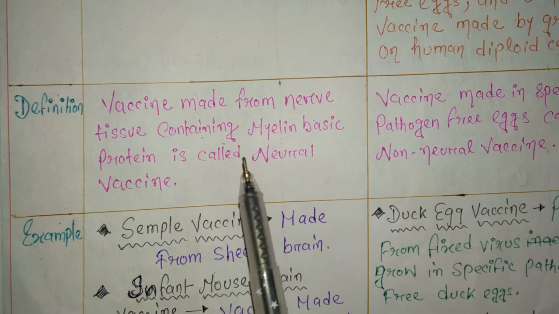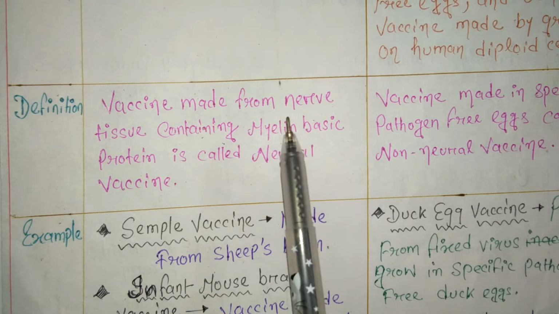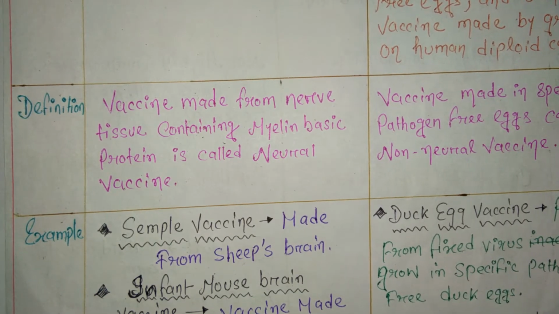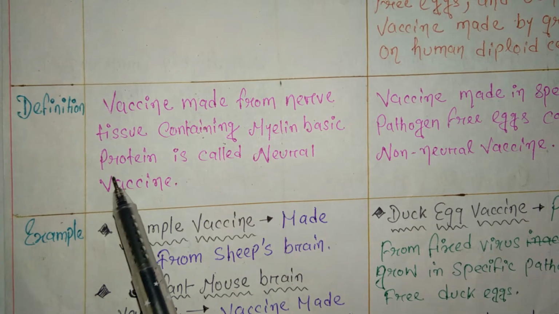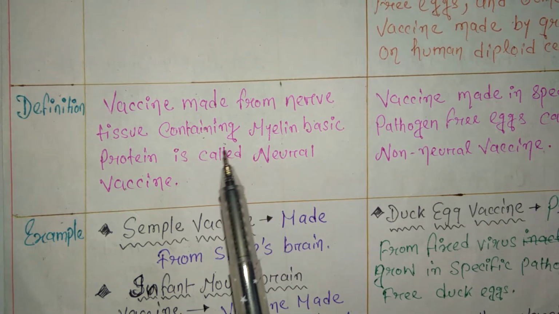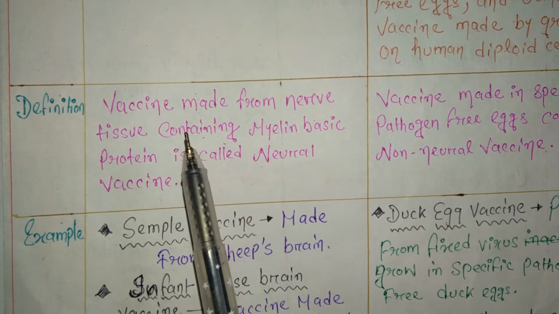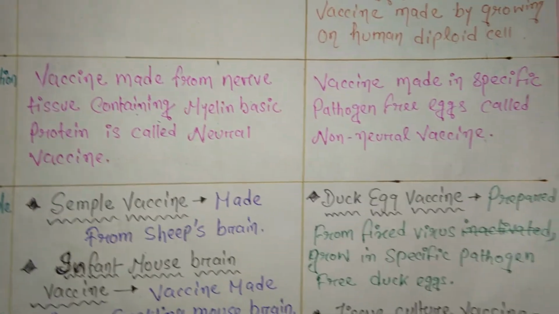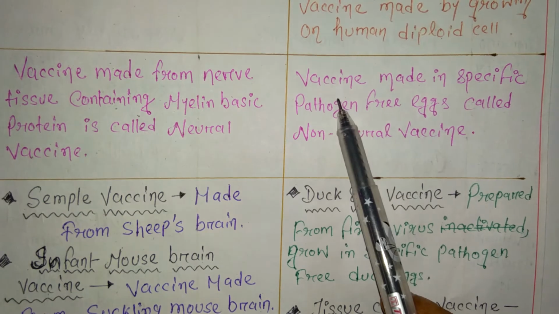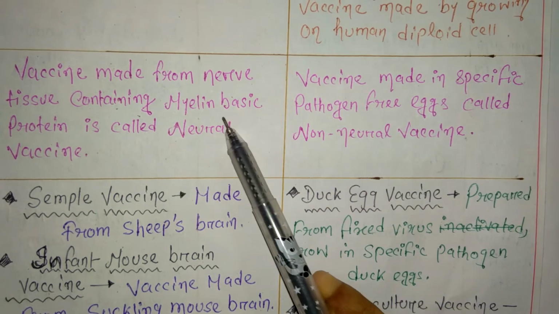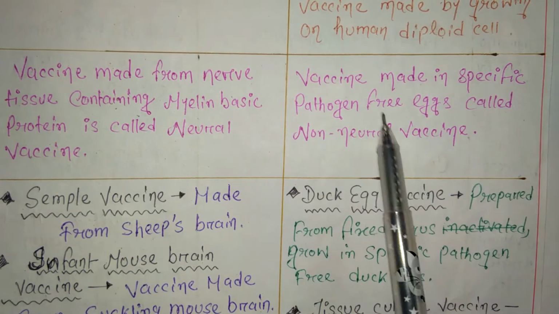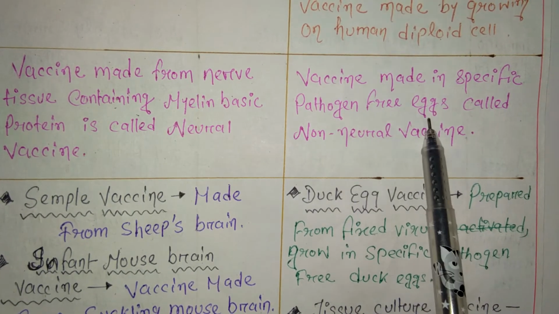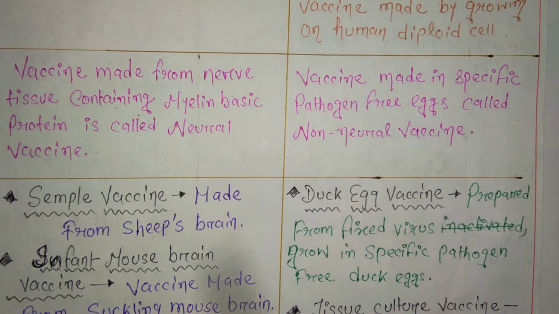I hope it's clear. It is made from nerve tissue, and specifically, myelin basic protein means tissue collected from the protective covering of the neuron. This is called neural vaccine. If it's not clear, then let me know. And the definition of non-neural vaccine: here we are not using nerve tissue, we are using specific pathogen free eggs. So vaccine made in specific pathogen free eggs is called non-neural vaccine.